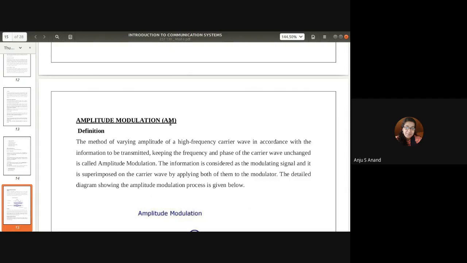It is the ratio of Vm, the maximum modulating signal voltage, to the carrier voltage Vc. That is, Vm by Vc. What is the range of modulation index in AM? In between 0 and 1. If it is greater than 1, it may undergo over modulation or signal distortion.